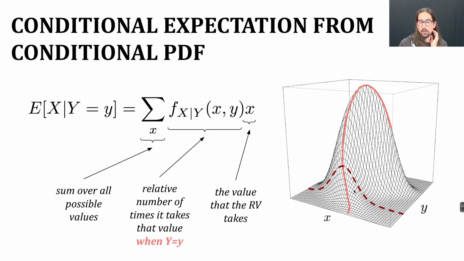You can also get the conditional expectation from the conditional density. And this, you can, again, stop the video here and go back to our argument before for how we computed expectation from the population average and then move that into computing it based on a density. You can do the same thing. The only difference is that now you're in a subpopulation, and so the density you get out is not the marginal density of x, but it's the density of x in the subpopulation where y equals y, which is exactly this conditional density.